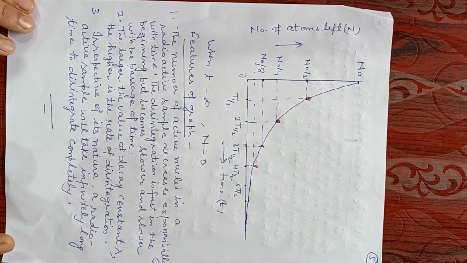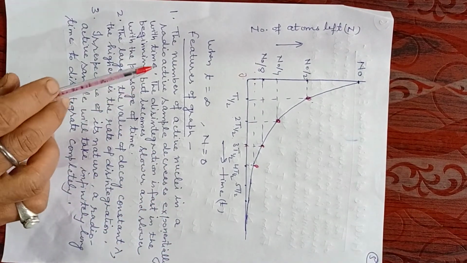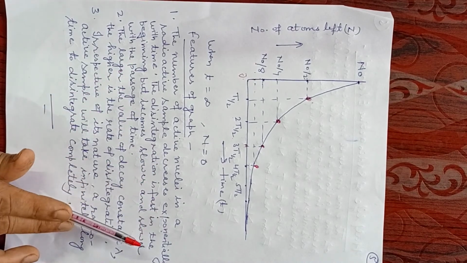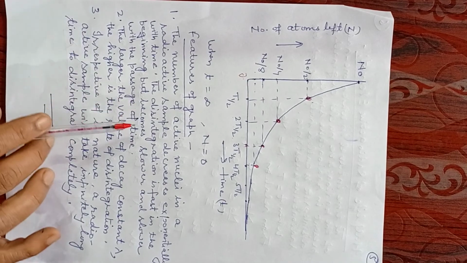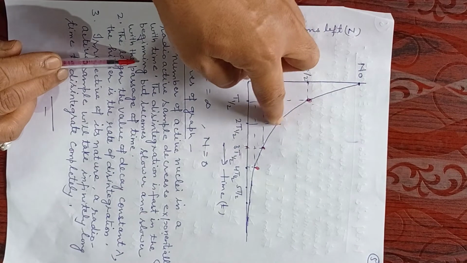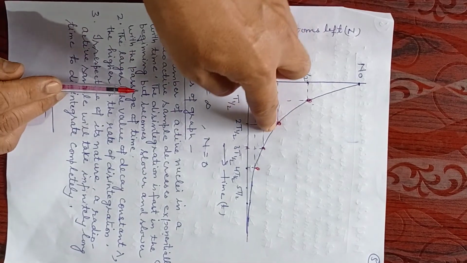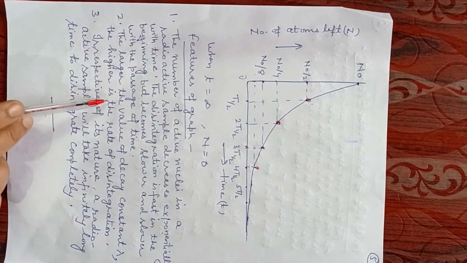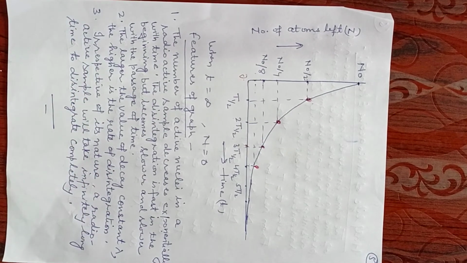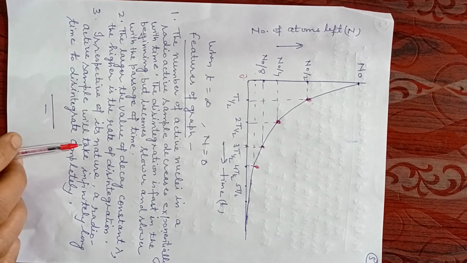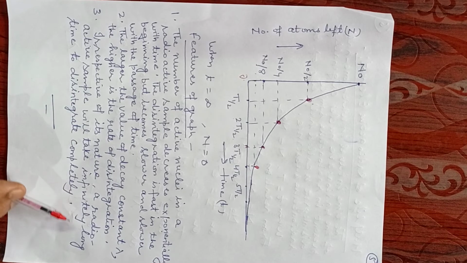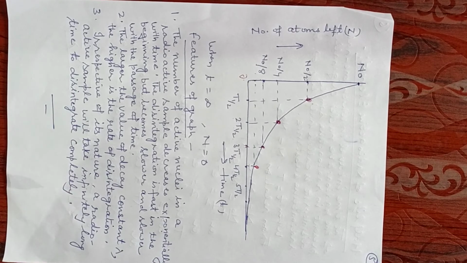There are some important features of the graph. Number one, the number of active nuclei in a radioactive sample decreases exponentially with time. The disintegration is fast in the beginning but becomes slower with the passage of time. The larger the value of the decay constant lambda, the higher is the rate of disintegration. Last, irrespective of its nature, a radioactive sample will take an infinitely long time to disintegrate completely.